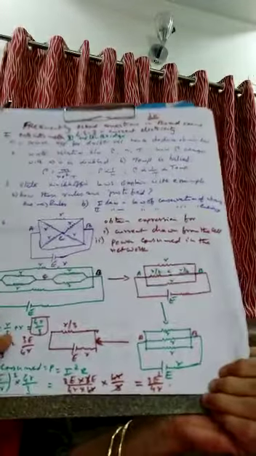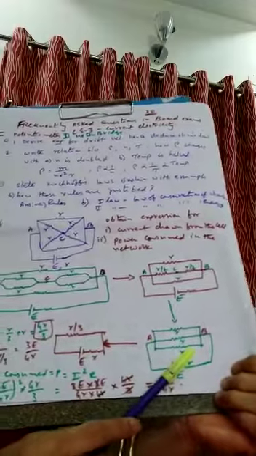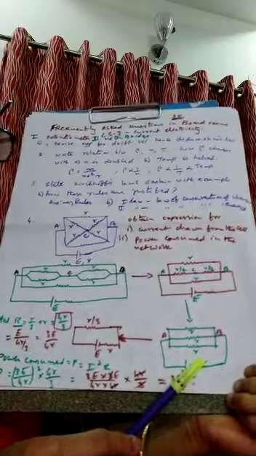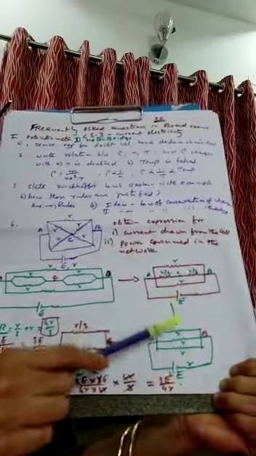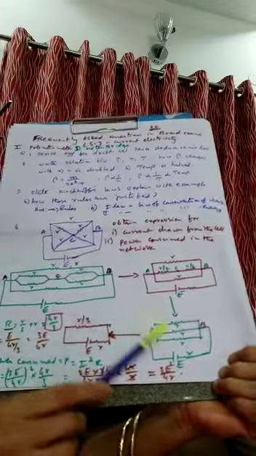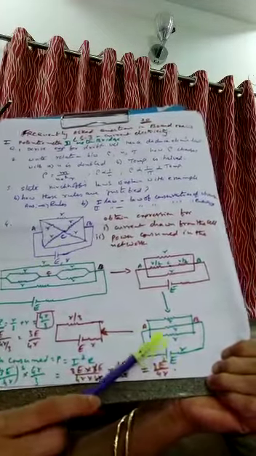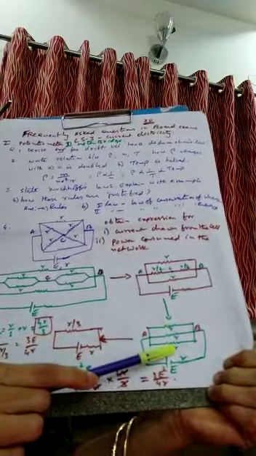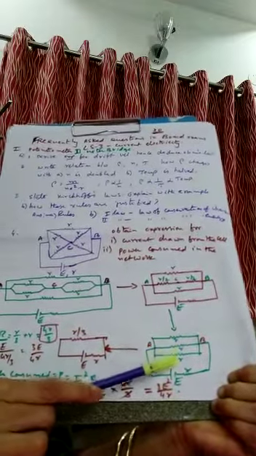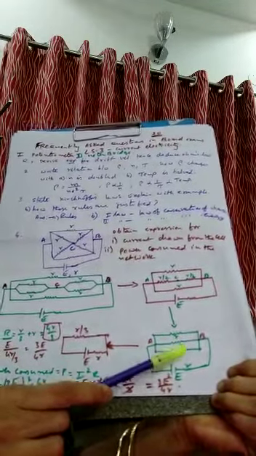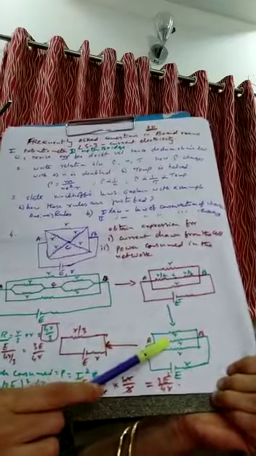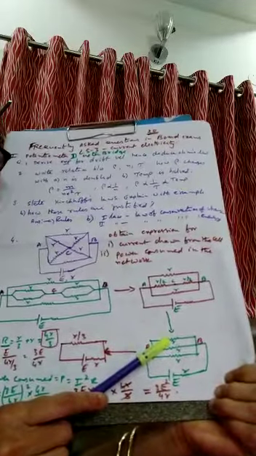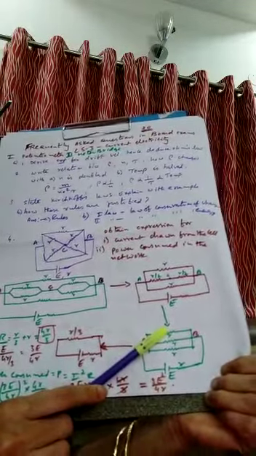So, we have to simplify the circuit step by step like that. Then it is easy to calculate the power as well as the current and equivalent resistance. So, what is the ultimate network here? The simplified network from here to here is this one. The three resistors small r are connected in parallel. So, what is the effective resistance? 1 by Rp is equal to 1 by r plus 1 by r plus 1 by r. That is 1 by Rp is equal to 3 by r. Rp is equal to r by 3.